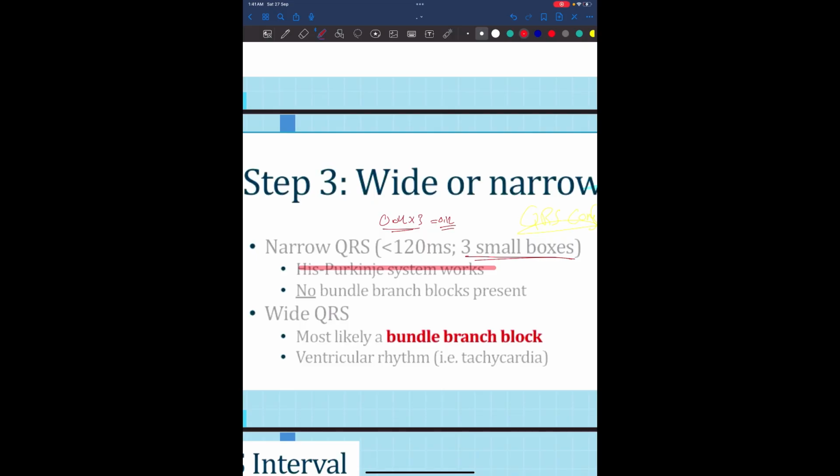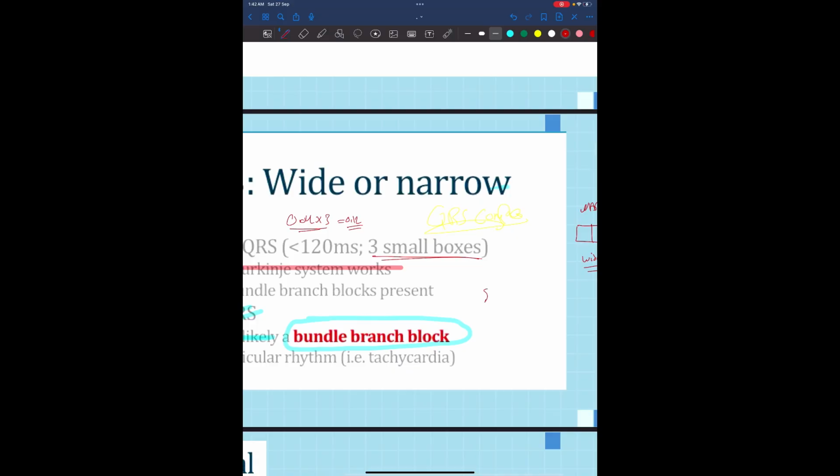If you have a wide QRS complex, it will most likely be a bundle branch block. We have said that we have SA node into AV node into the bundle of His into the right and left bundle branches. If one of them gets blocked, the QRS complex will get wide.